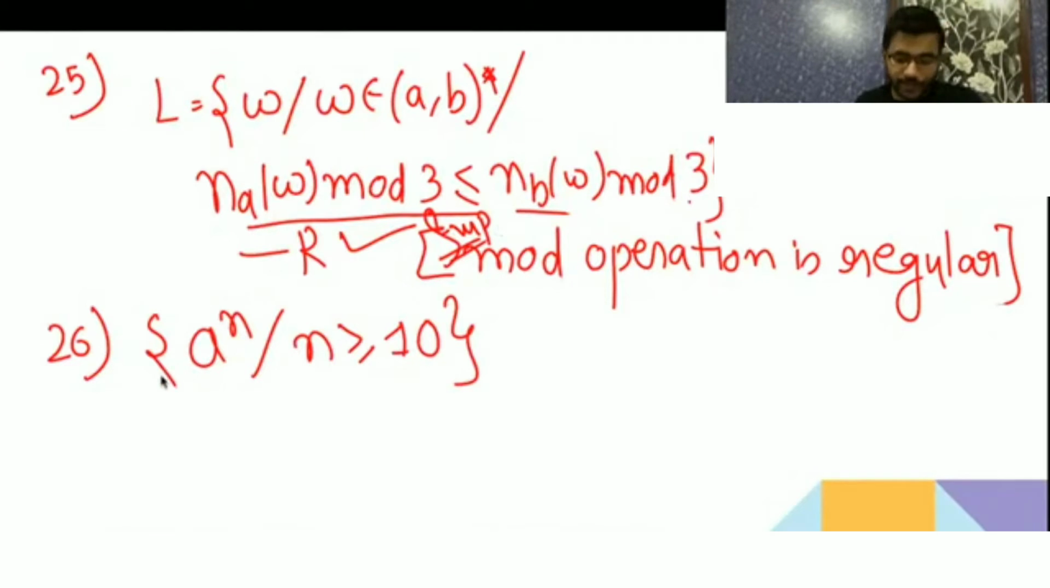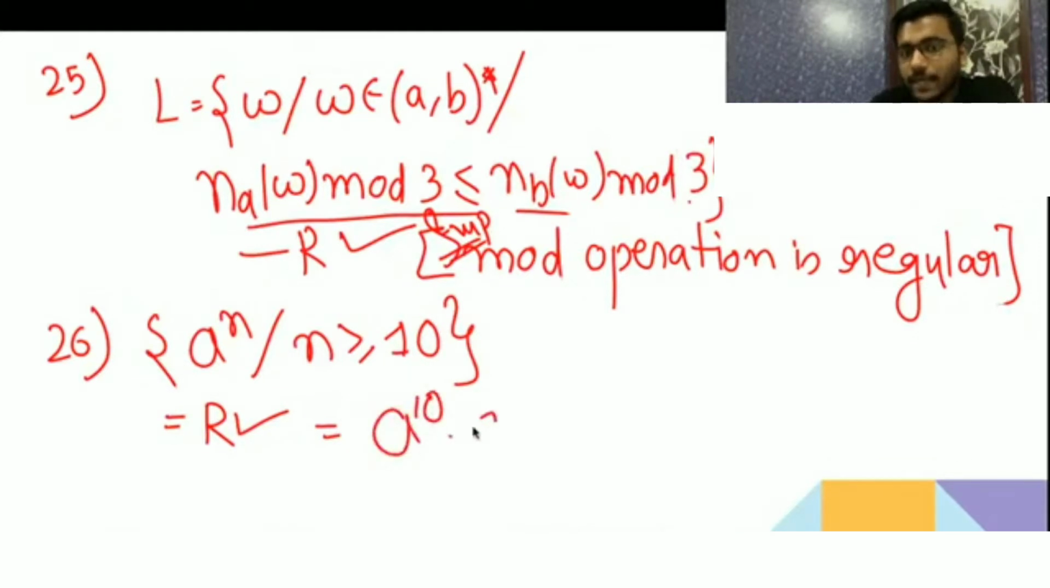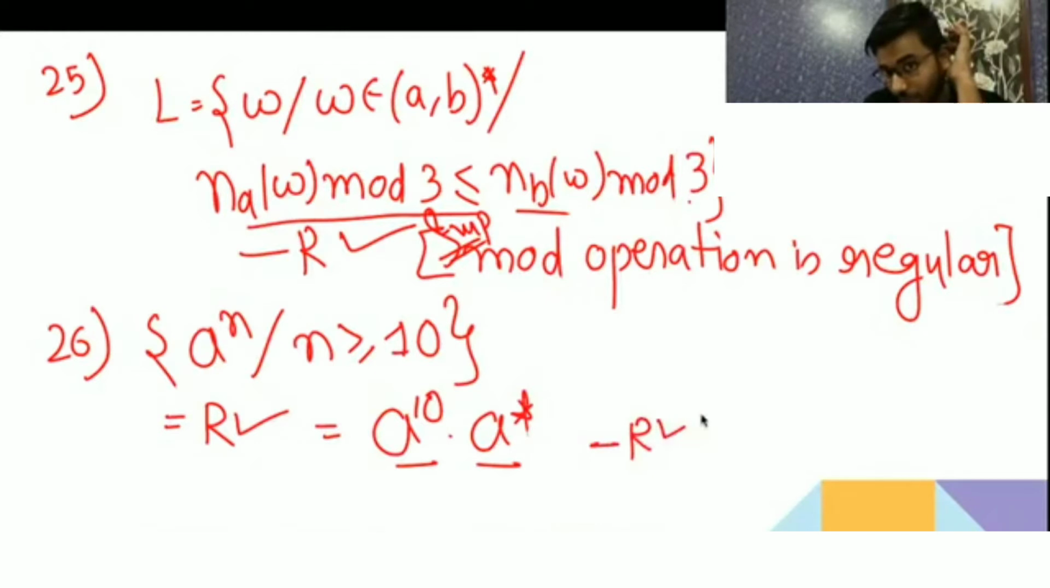Now tell me 26. Everyone is saying regular, correct, it is a regular language. Why? Because here a^n, n greater than or equal to 10, so a^10 first, then it can have any number of a. So it's a regular language because we can give the regular expression. Clear?